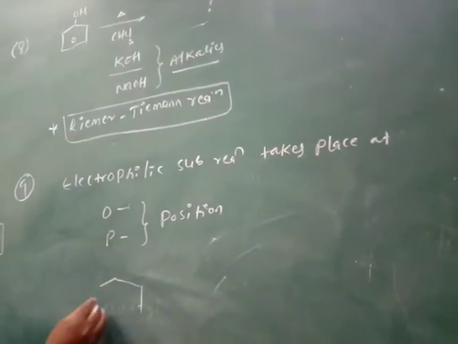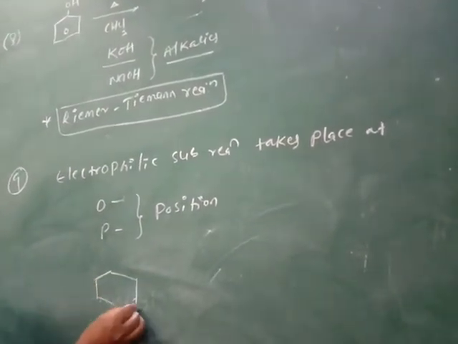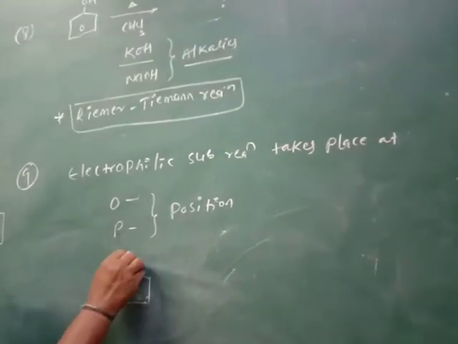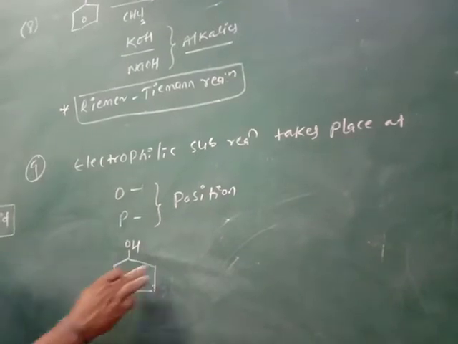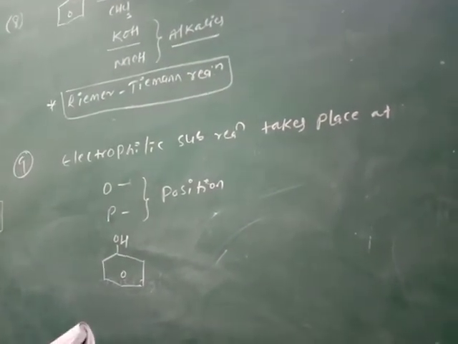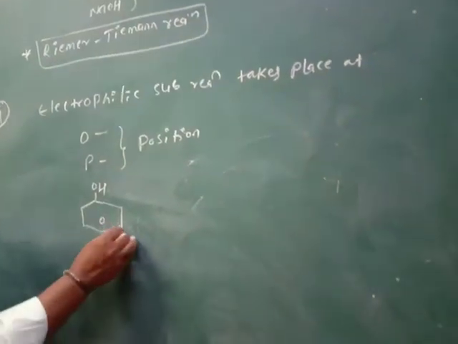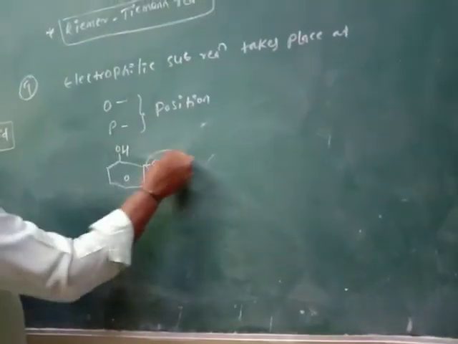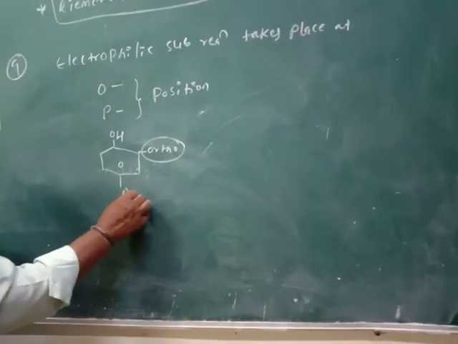Phenol has OH, and electrophilic substitution takes place at the ortho position and the para position.